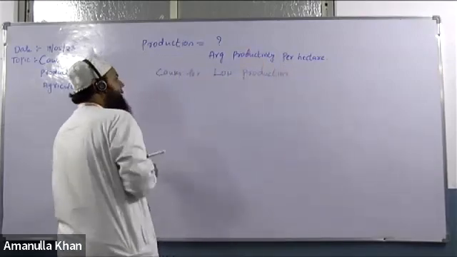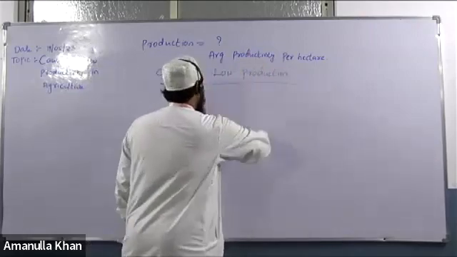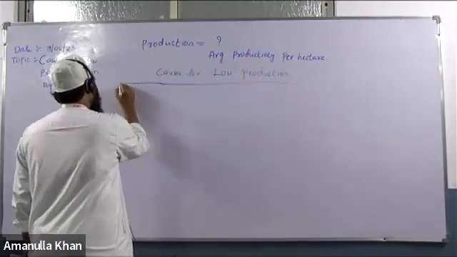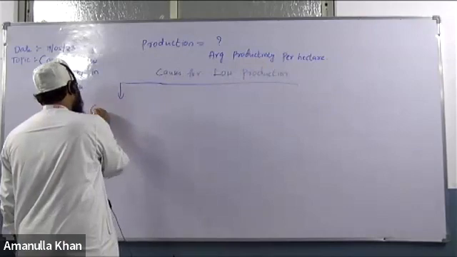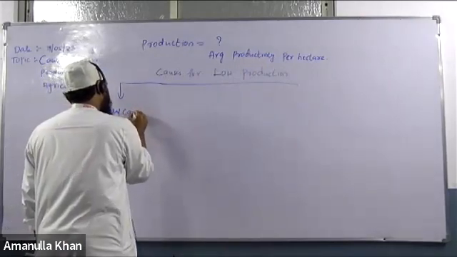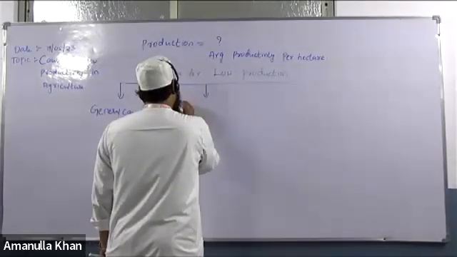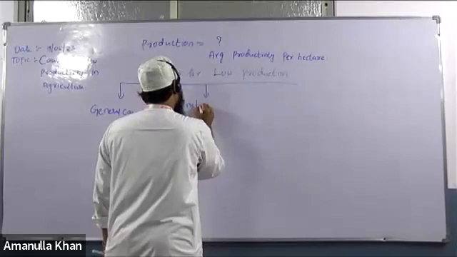So we'll segregate the causes into three different areas. One would be general causes. The other one is institutional causes.